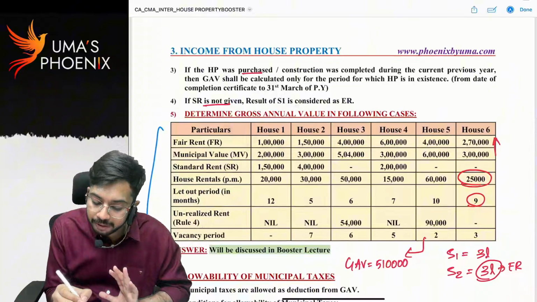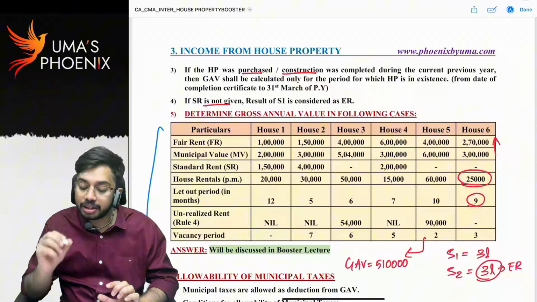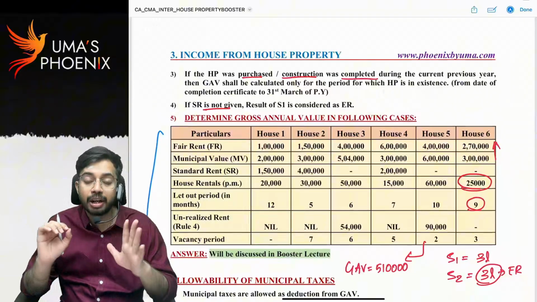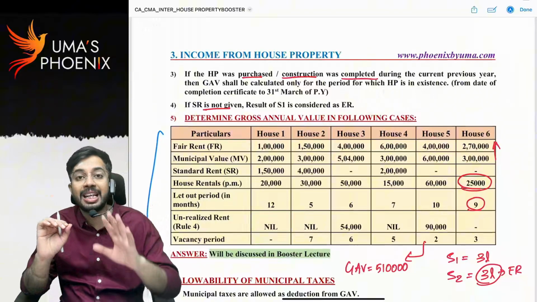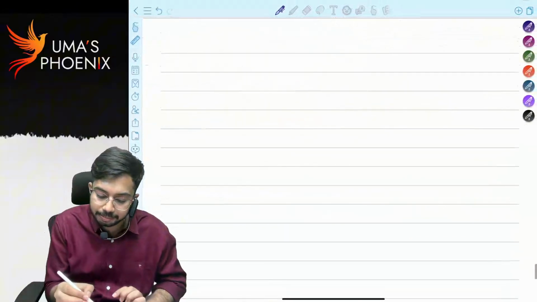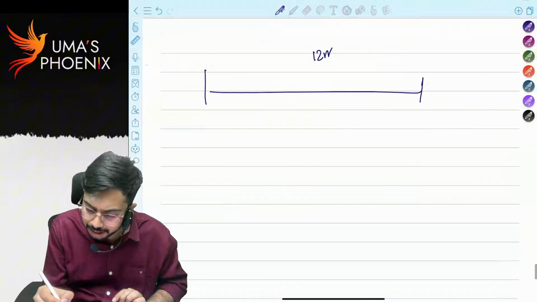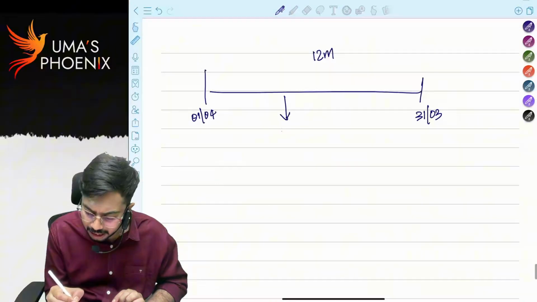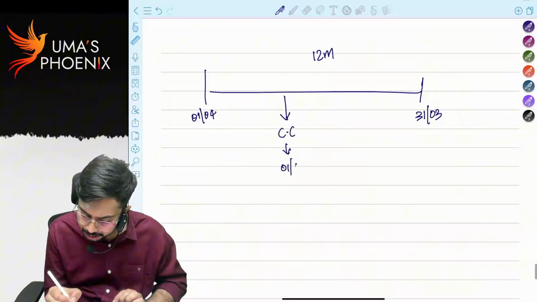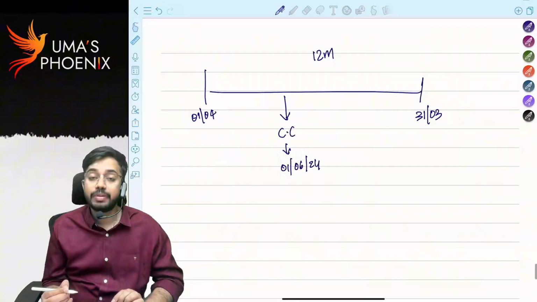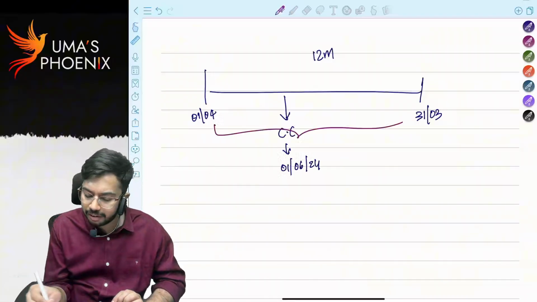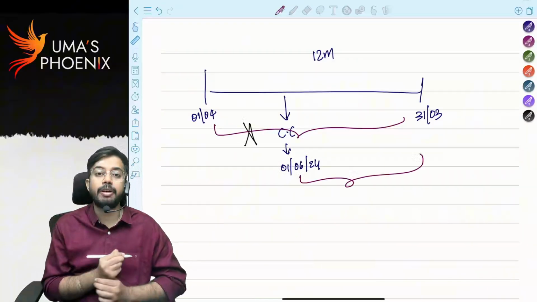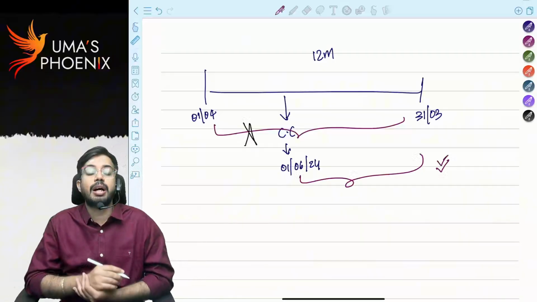Next, if house property was purchased or constructed, or construction was completed during the current previous year, then gross annual value should be calculated only for the period for which house property is in existence. What do you mean by this? Let's say year consists of 12 months, 1st April to 31st March. Completion certificate received on 1st June 2024. In this case, gross annual value should not be calculated for 12 months, but should be calculated from 1st June 2024 to 31st March 2025.